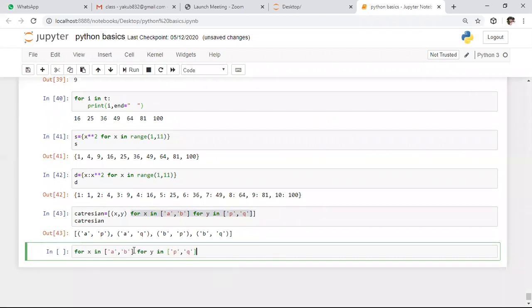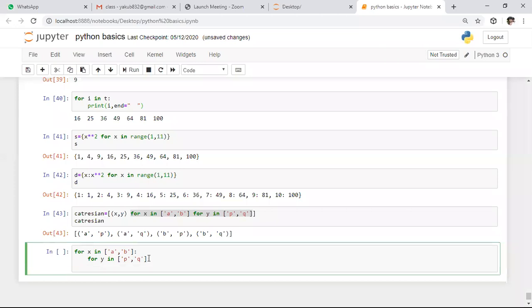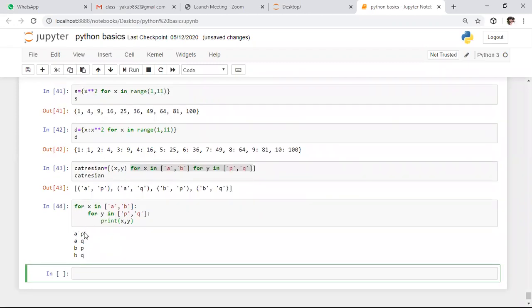First we need to iterate through this list, after this we need to iterate through this list, and after iterating through this list, we need to print x comma y values. This is what I did there. I'm running this portion, and whenever you run this program, again we got the same output. So here it is a way to iterate through the basic data structure.